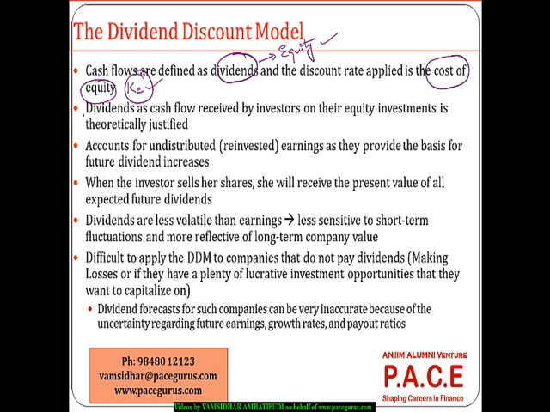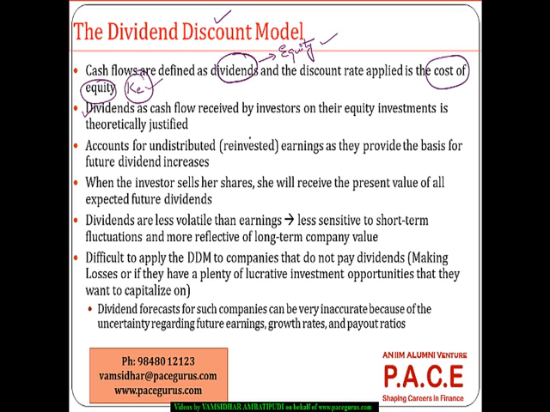And first thing, dividend is the only cash flow for the investor if he has invested in the stock market. If he had bought the share of a company, there is nothing else that is received by the investor as long as he is holding the stock. Don't say that he can sell the stock and get the capital appreciation. Then he is no more an owner of that particular stock. So as long as we are talking of the ownership remaining intact, dividend is the cash flow that is received by the investors. So that's the reason the dividend discount model could be the first choice model.